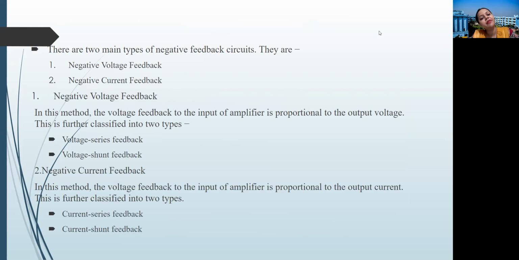Now these are the classifications of negative feedback circuits. A negative feedback circuit, depending upon the signal, can be negative voltage feedback or negative current feedback. Again, negative voltage feedback, depending upon the connection, can be classified into two types: voltage series feedback and voltage shunt feedback. Similarly, negative current feedback can be current series feedback and current shunt feedback.